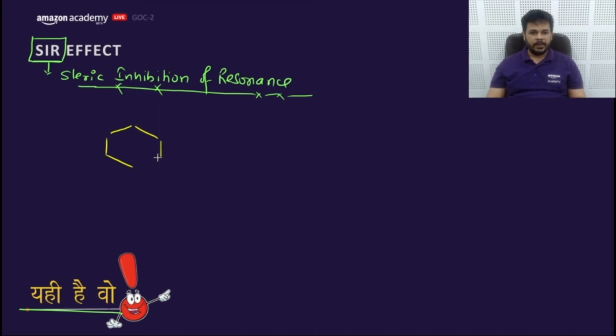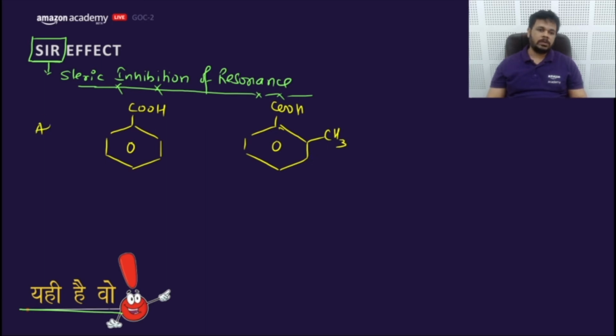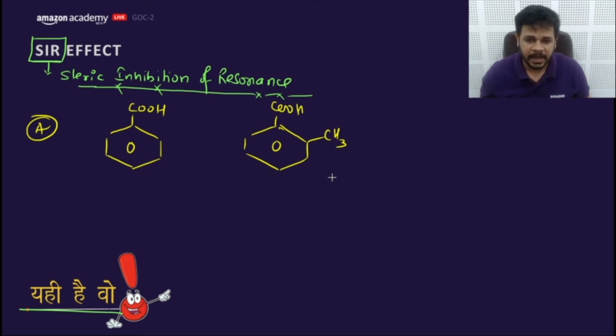Let me explain with an example. If you did not know about steric inhibition of resonance and you need to compare the acidic strength of these two compounds, I'll consider like this. It has plus I and plus M, which will decrease the acidic strength.